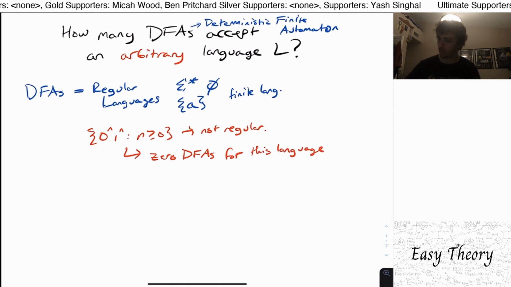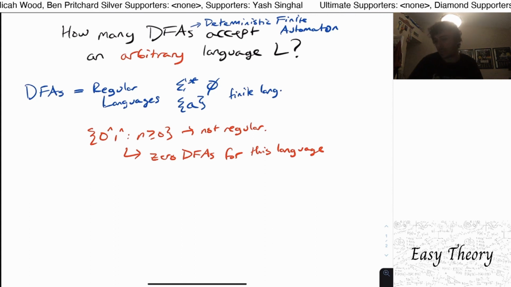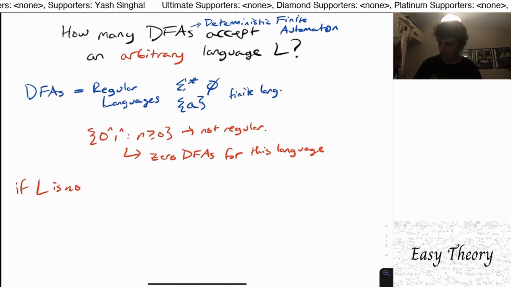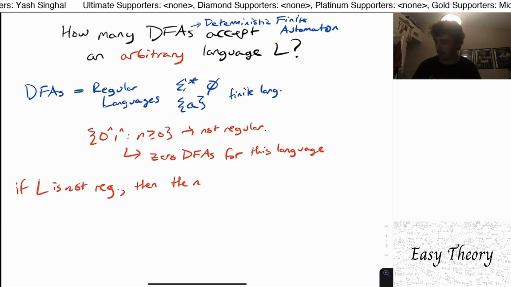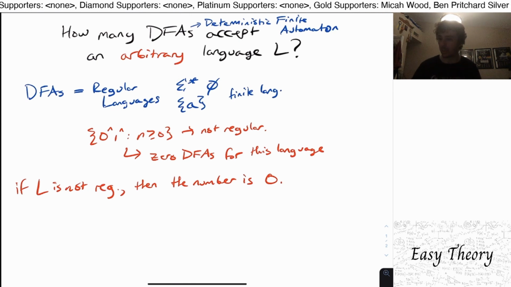But that actually tells us that if we have a language that's not regular, then there are 0 DFAs for it, because that's what it means to be a regular language. It has a DFA. So if it's not regular, there is no DFA. So if L is not regular, then the number is 0. So that's pretty clear. But for these examples, DFAs correspond to regular languages, so that means there is a DFA for each one of these.